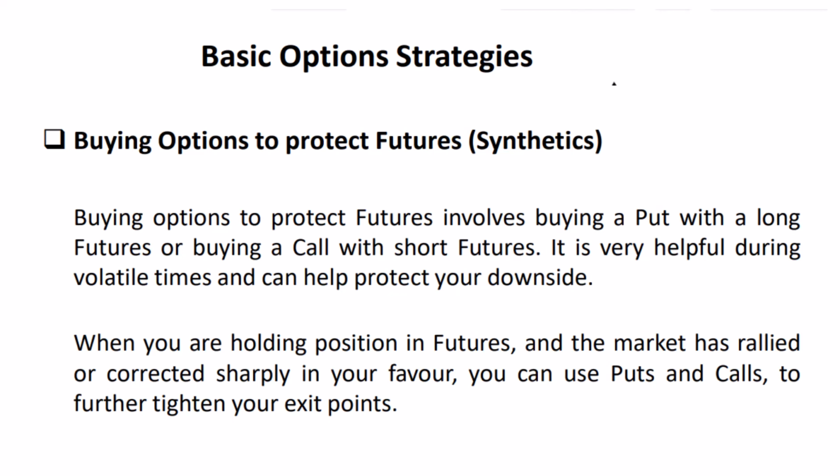Buying options to protect futures involves two primary scenarios. 1. Buying a put with a long futures position. This strategy is employed to protect against potential downside risk. By purchasing a put option, the investor gains the right to sell the underlying asset at a predetermined price, providing a form of insurance against adverse market movements. This is particularly useful during volatile times.